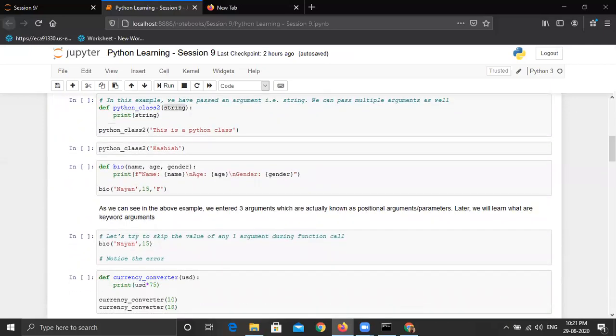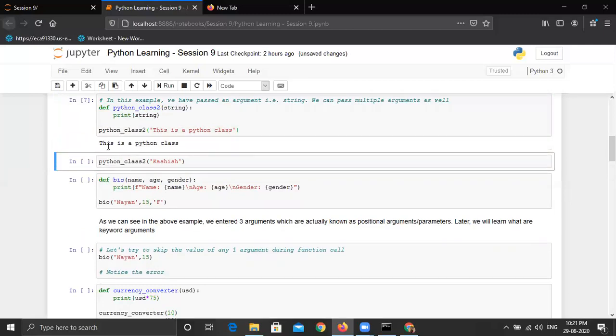But here we are making it mandatory, just like the type function, that we should pass an argument, and what we are sending in the argument is the string when we are calling this function Python class 2. So this will go to this function when we call it, and this is the value of this string, and what we are doing, we are printing the string. So basically it will print that this is a Python class.